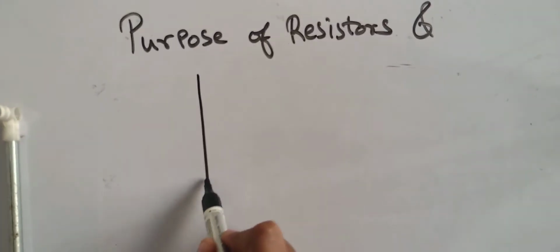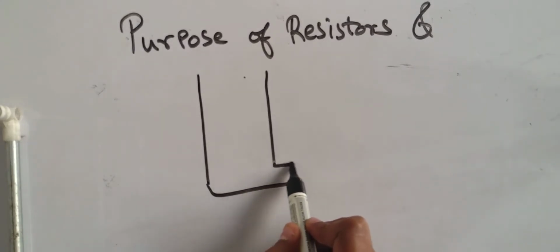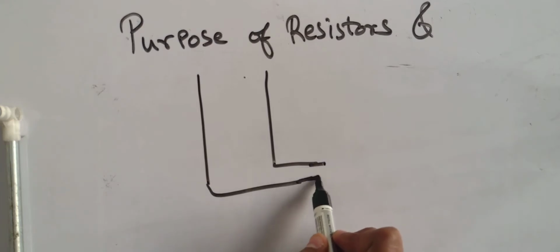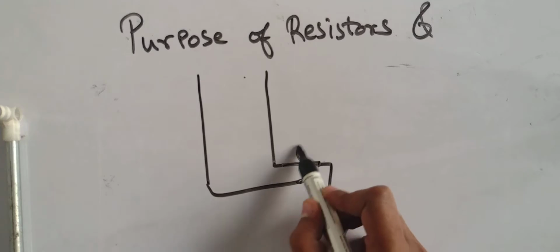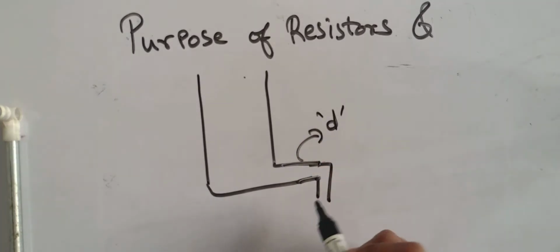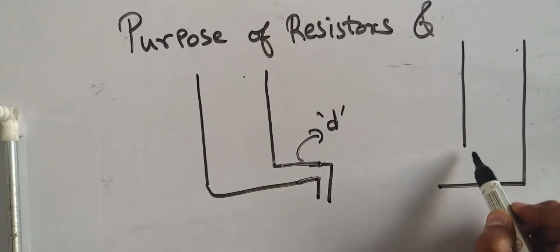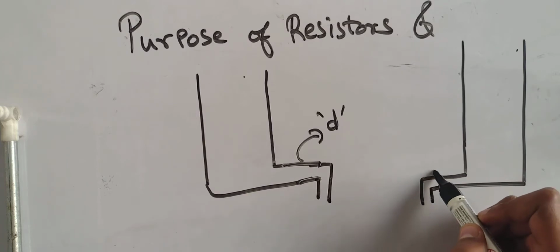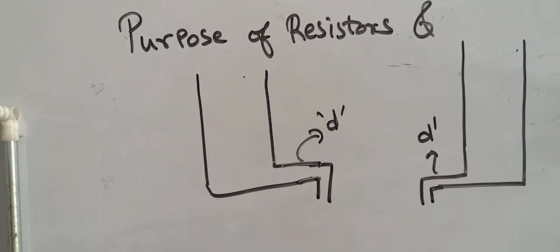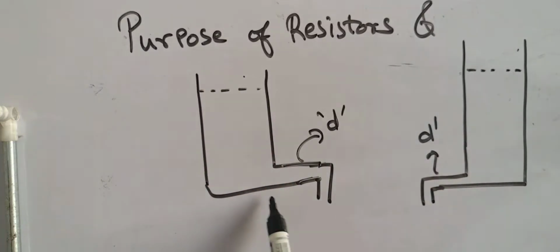We will understand the purpose of a resistor by a very good example. Imagine this is a tank, and this is the outlet of the tank. This outlet pipe has a certain diameter d. And this is another tank, but having a thinner pipe diameter, say d dash. They have the same amount of water level, like this.